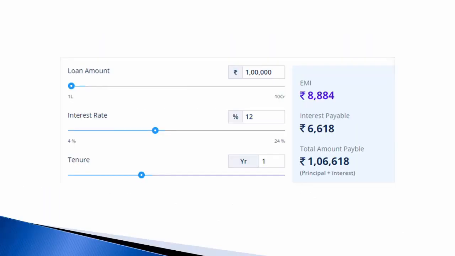For example, I have taken a 1 lakh rupees loan at 12% per annum for a tenure of 1 year. Then you are paying an EMI monthly of 8,884 rupees. So in total you are paying 1,06,618. Of that, 1 lakh will be adjusted to principal and 6,618 rupees will be adjusted to interest.